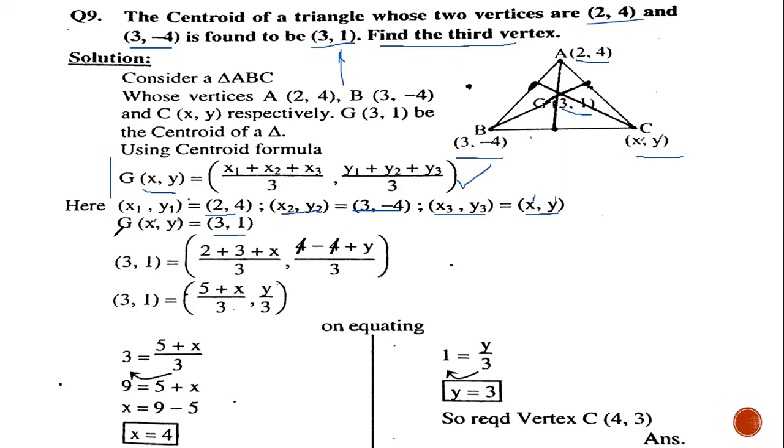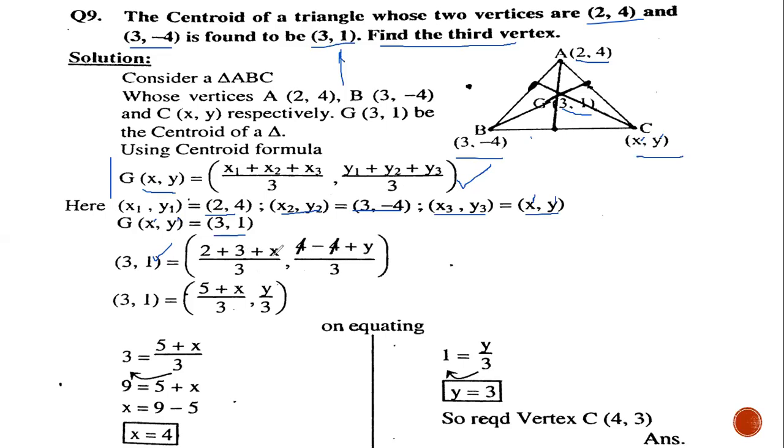Okay, now substitute all these values in the data. You will get this step. In place of the centroid, you will substitute 3, 1. You can see here on the left side we have 3 comma 1, x1 is 2, x2 is 3, x3 is x. So this becomes 2 plus 3 plus x divided by 3. Then y1 is 4, y2 is minus 4, y3 is y. So this becomes 4 minus 4 plus y divided by 3. Some 2 plus 3 is 5, 5 plus x by 3, 4 cancels out this 4, y by 3.